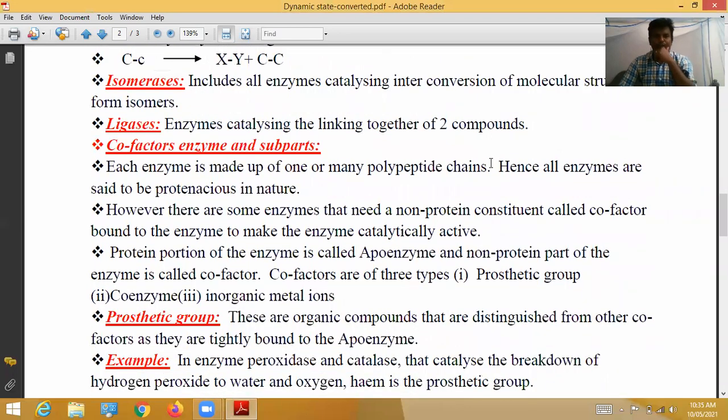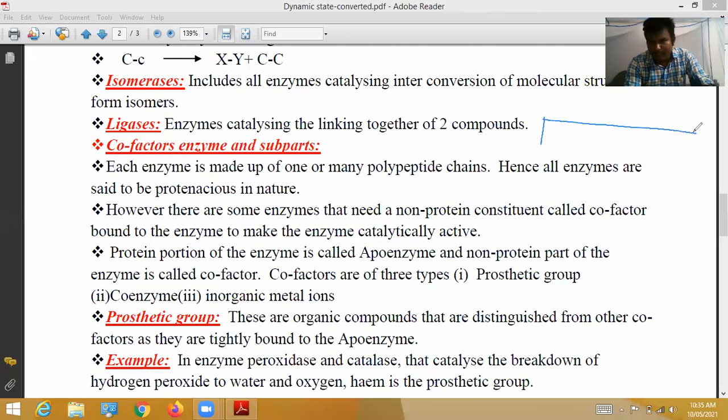Next topic, cofactors, enzyme and subparts. See here, each enzyme is made up of one or more polypeptide chains. This is the enzyme. Each enzyme is made up of one or many polypeptide chains. It is the already known part. How polypeptide bonds are formed, that we have already seen. Hence, all enzymes are said to be proteinaceous in nature.